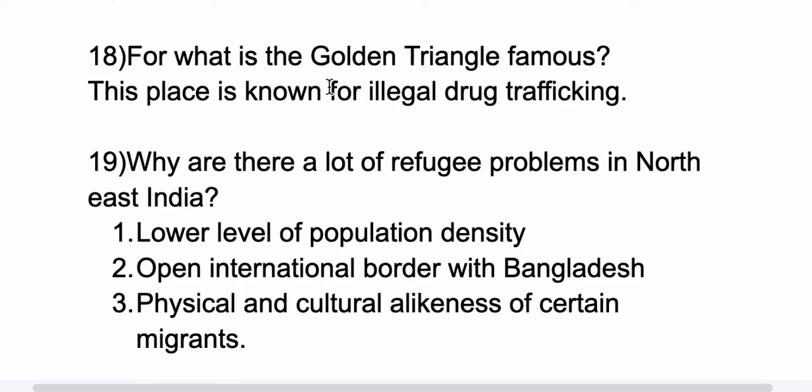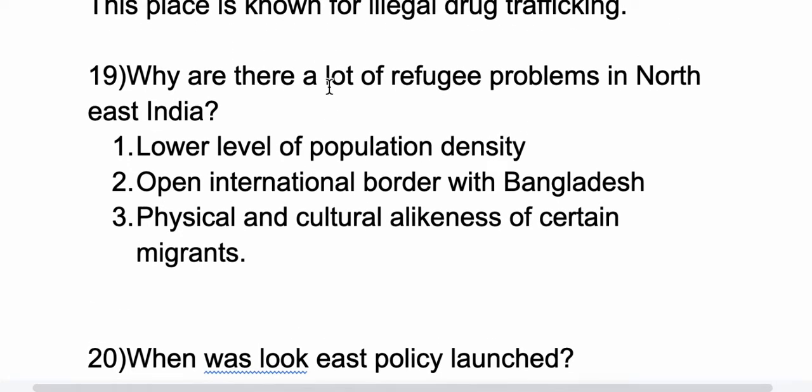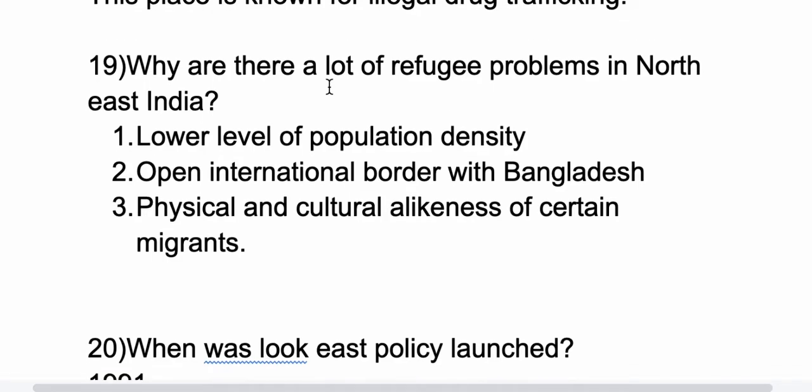So all these citizenship acts are related to the northeastern states only. Why do we have all these refugee problems? There are 3 main reasons. The first one is the lower level of population density. The second reason is the open international border with Bangladesh. And the third reason is the physical and cultural alikeness of certain migrants. So these are the major reasons which cause a lot of refugee problems in northeast India.